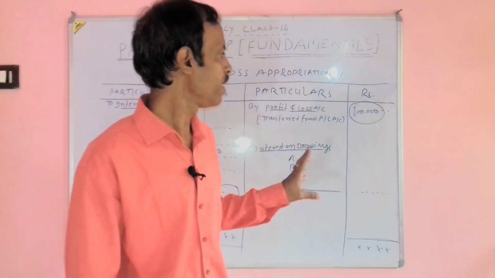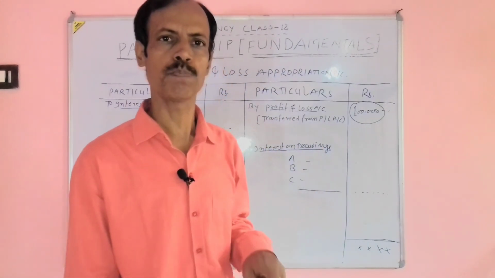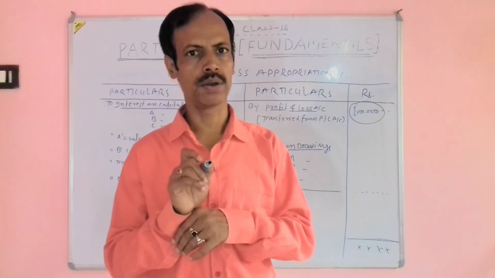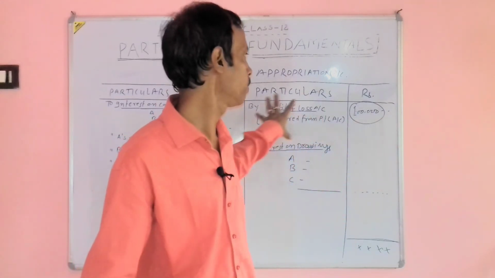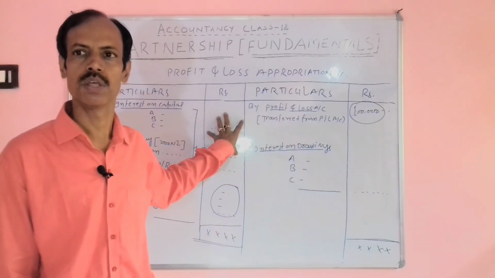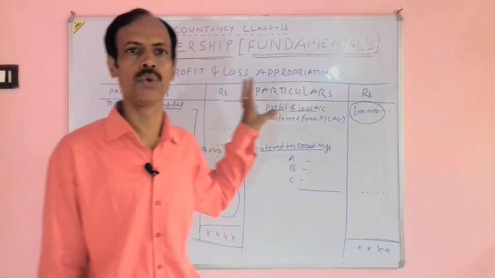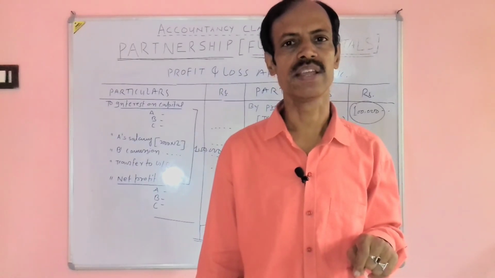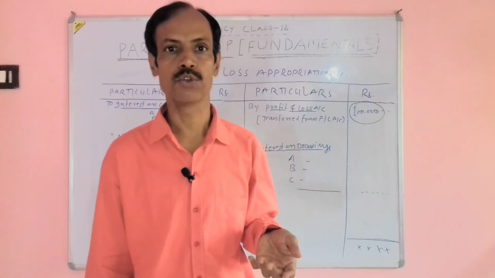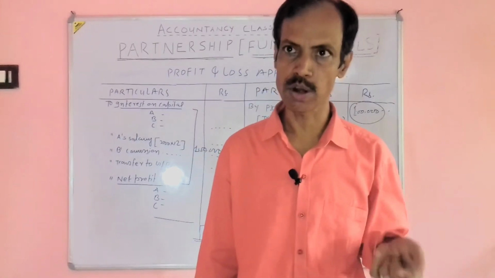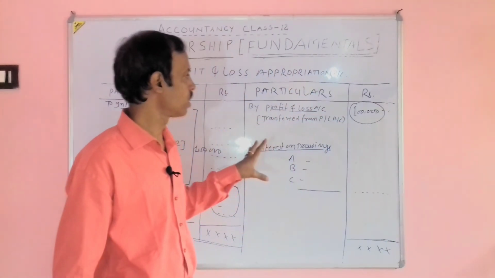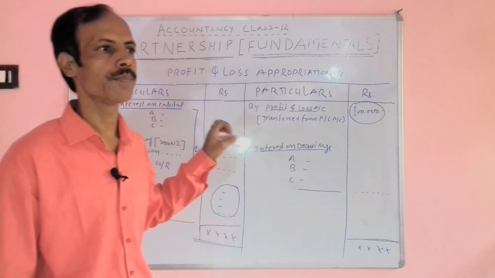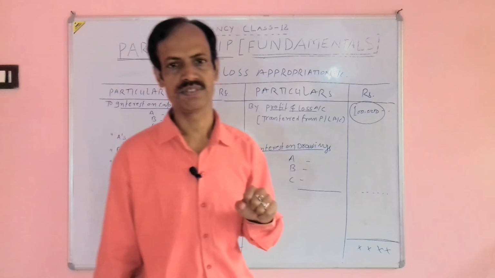One more thing: interest on loan to a partner or rent to any individual partner is never shown in the profit and loss appropriation account, because interest on loan or rent to a partner is not an appropriation, it is a charge which is essential to be given to a particular partner. So if the question says interest on loan is also required to be incorporated, then we have two options.